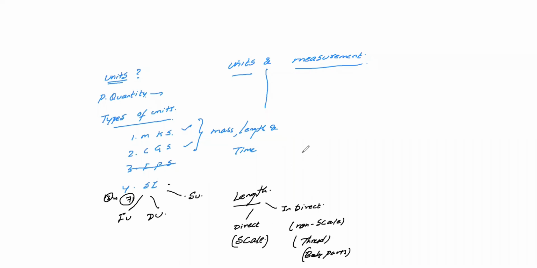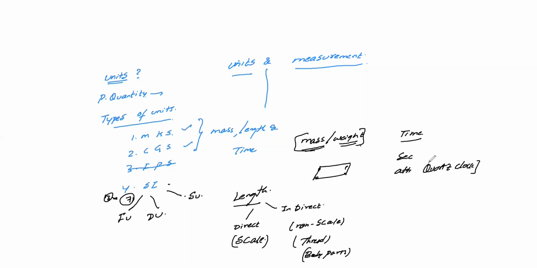So apart from this, we are going to discuss about your mass. So நம்ம வந்து மாஸ் பத்தி டிஸ்கஸ் பண்றோம், and as well as we'll discuss about your weight also. இது எப்படி மெஷர் பண்ணணும்னு சொல்லிட்டு weighing machine பேஸ் பண்ணி we'll discuss about this one. So forces எப்படி ஆக்ட் ஆயிட்டு இருக்கு, what are the relations are there, we'll discuss. Okay, and after that we'll discuss about the time, duration, seconds ல இருக்கும். அதே atomic level இருக்கும்போது there is a clock called quartz clock also. There is some relations are there, some slight theory part, that's it.